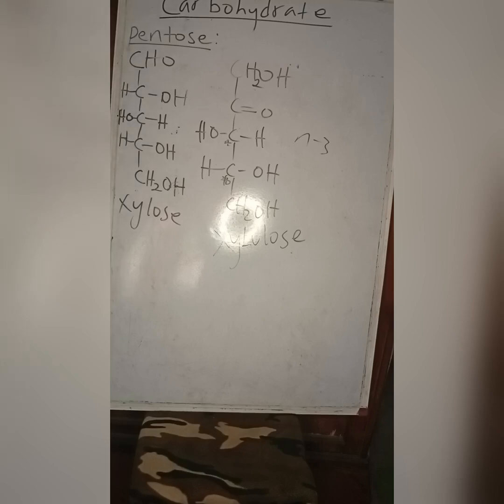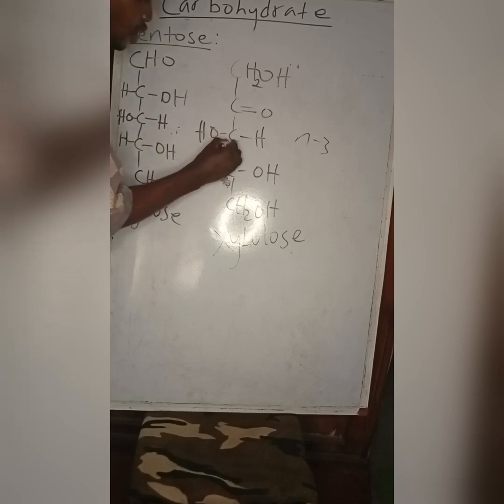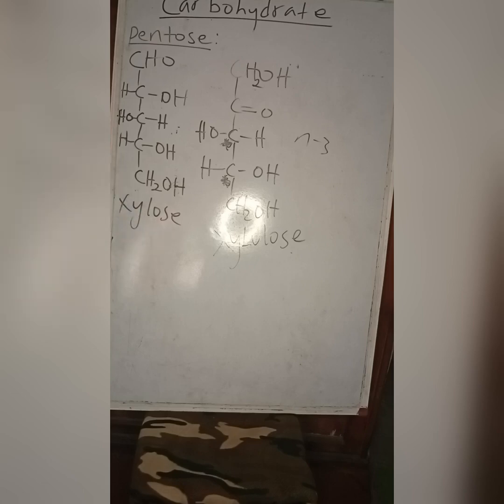Just look at the structure. You see that it has 4 different groups connected. A chiral center is a carbon with 4 different groups. But xylose, arabinose, ribose are aldopentoses. They have 5 carbons, and the number of chiral centers for aldopentoses is N minus 2. So N is 5, and 5 minus 2 is 3.